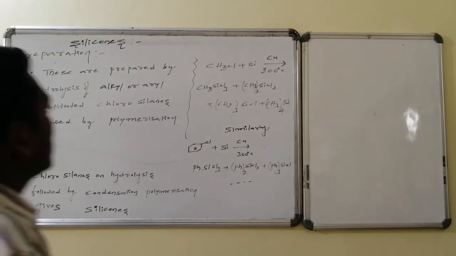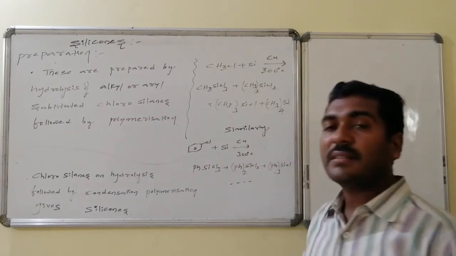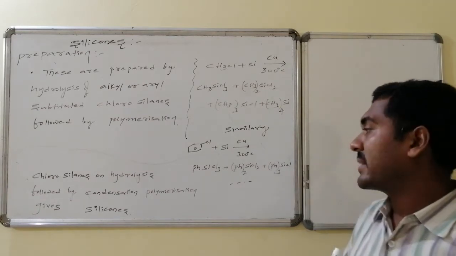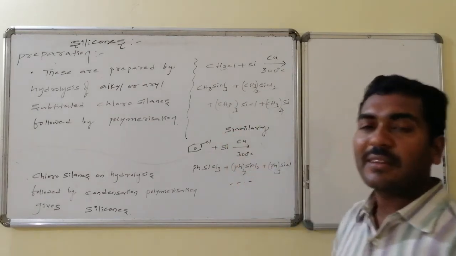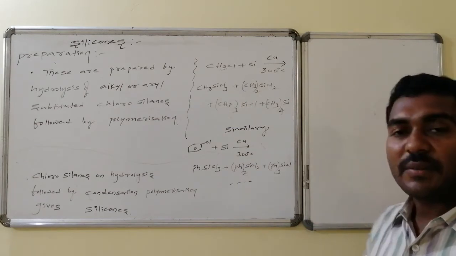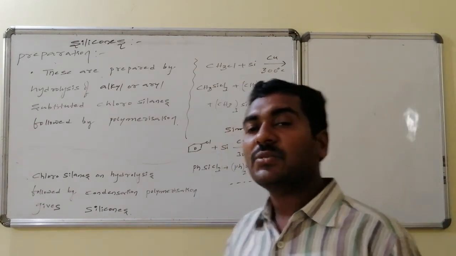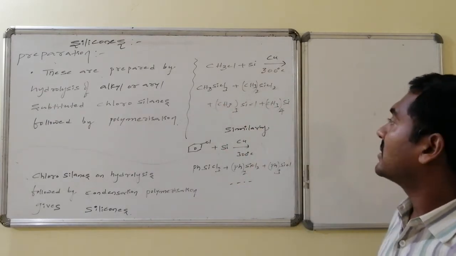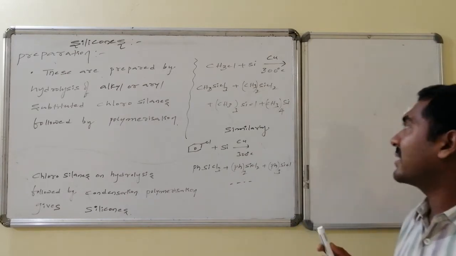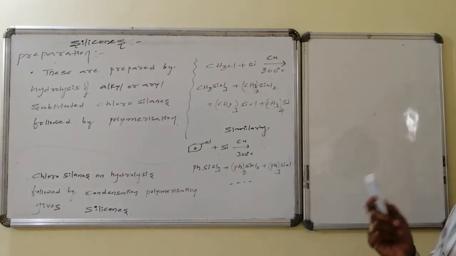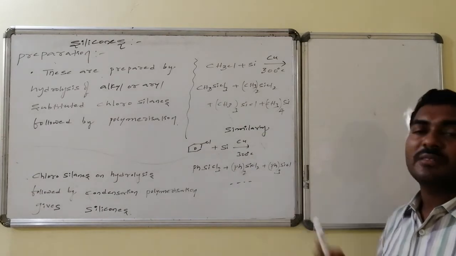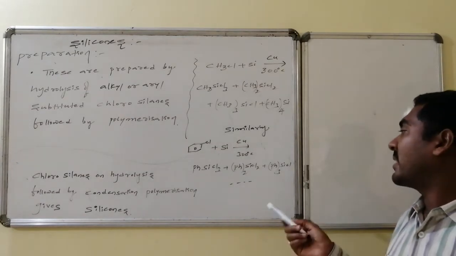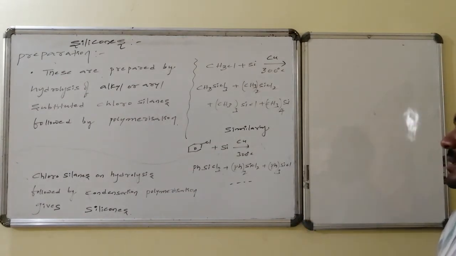Preparation of silicones. These are prepared by the hydrolysis of alkyl or aryl substituted chlorosilanes followed by polymerization. Here, methyl chloride on reaction with silicon in the presence of copper at 300 degrees centigrade leads to the formation of methyl trichlorosilane, dimethyl dichlorosilane, similarly trimethyl chlorosilane, and tetramethylsilane, all varieties of chlorosilanes. Similarly, on reaction with aryl compounds like chlorobenzene, phenyl trichlorosilane, diphenyl dichlorosilane, and triphenyl chlorosilane are formed.